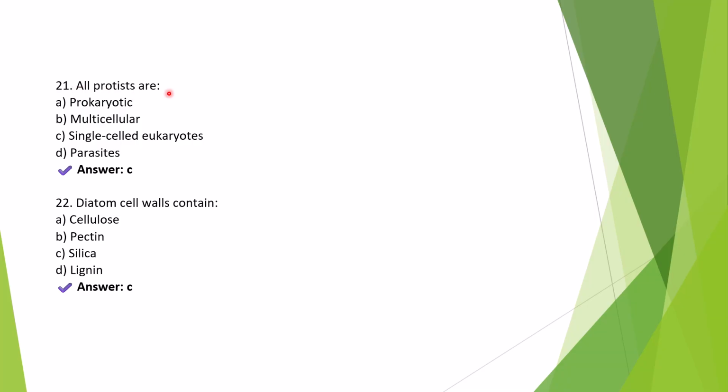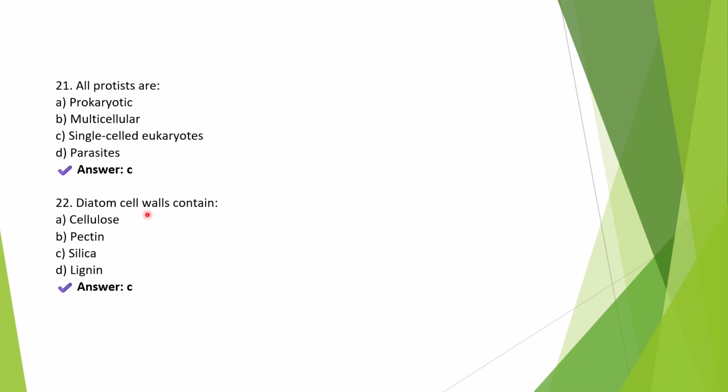Question 21. All protists are. Right answer is option C, single-celled eukaryotes. The members of kingdom Protista are unicellular eukaryotes. You can remember like this, unicellular eukaryotes. They have a true nucleus and membrane-bound organelles. Examples are amoeba, paramecium, diatoms, and euglena. Although it is pronounced U, there is an E in front of that. EU means true.